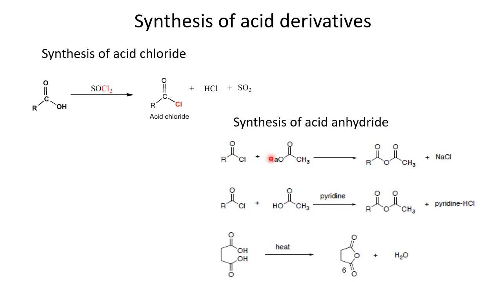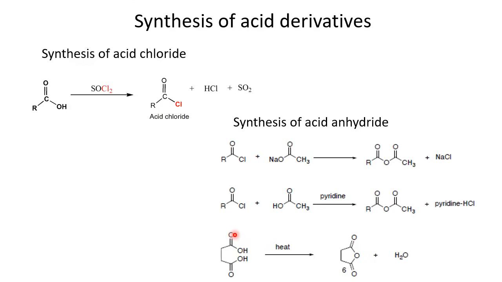acetic acid reacts with acetyl chloride, and then this acyl chloride reacts in the presence of pyridine. Pyridine is basically a base, and then we get this acetyl anhydride with another acid, and pyridine HCl as a salt is removed. Another possibility is that, just like in this case, we get a mixture of anhydride, like we get 2 carboxylic acids and we get an anhydride, a mixed anhydride here basically.